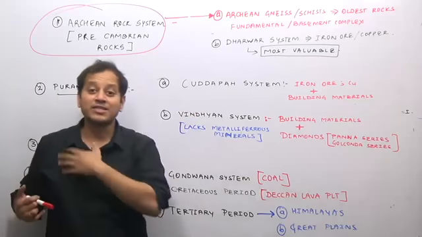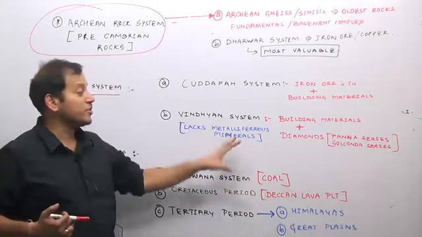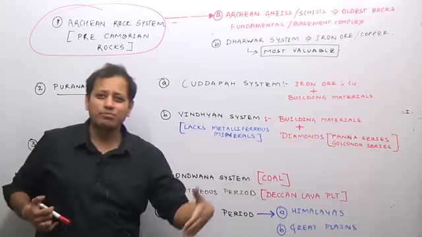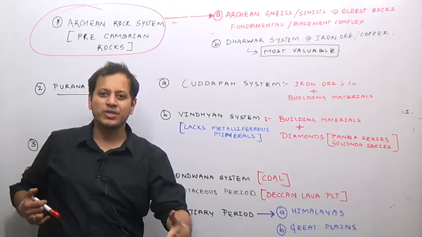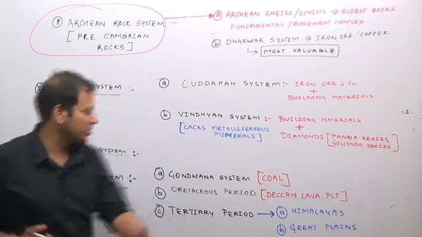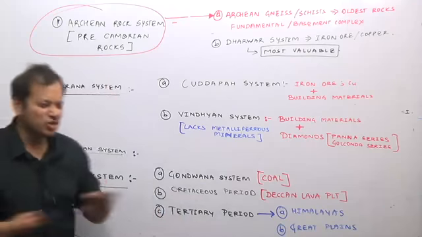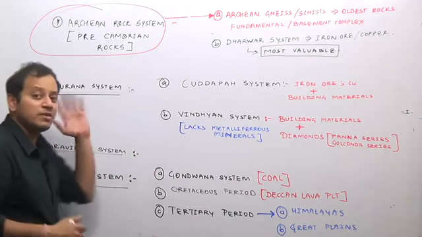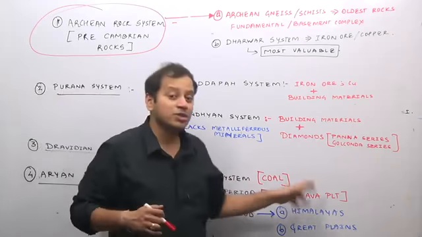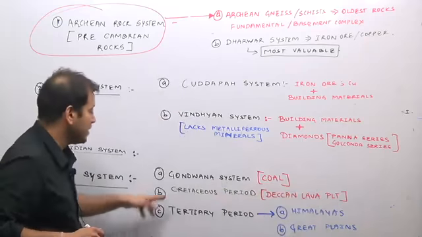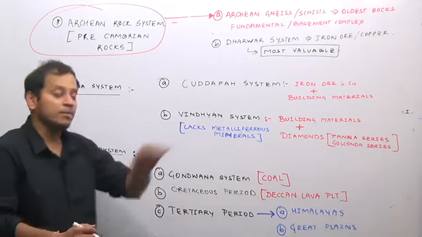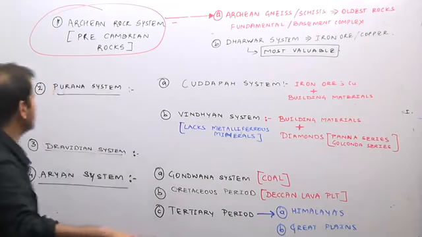The Vindhyan range does not have iron ore. It is only famous for building materials. So we have most of the marble supplying regions, Rajasthan and Madhya Pradesh. Then the Dravidian system as such is not much important from your exam point of view. And the Aryan system, we have the Gondwana system, with major coal bearing regions, the Cretaceous period, that is the Deccan lava plateau region, and the Tertiary period, that is the Himalayas and the Great Plains of India.